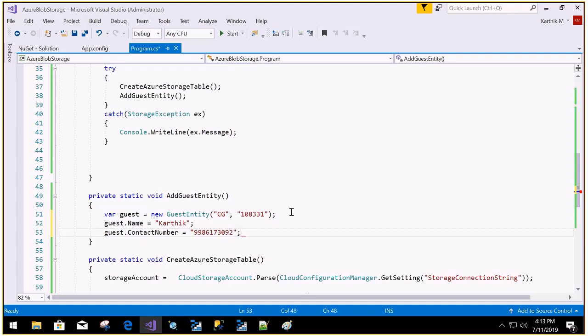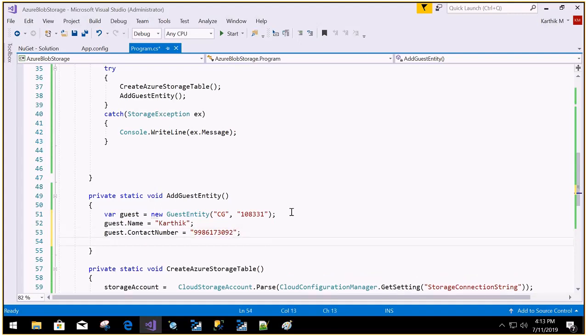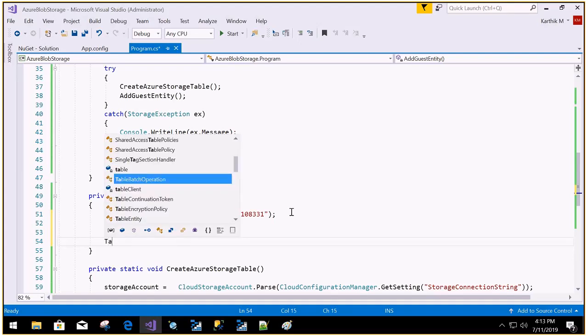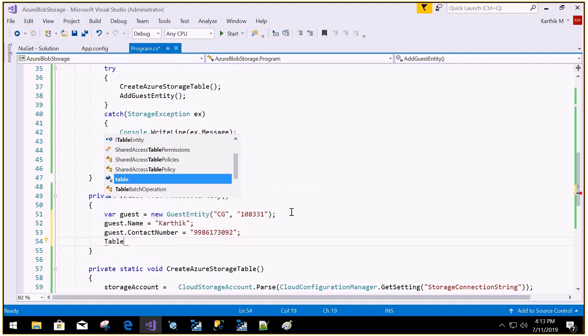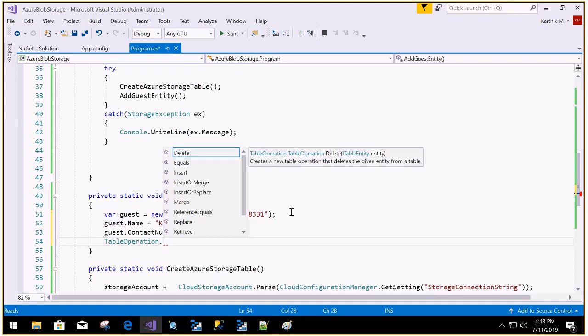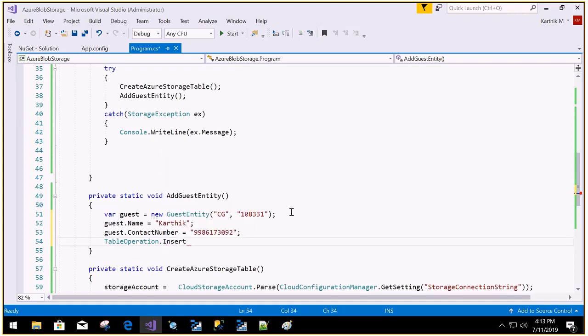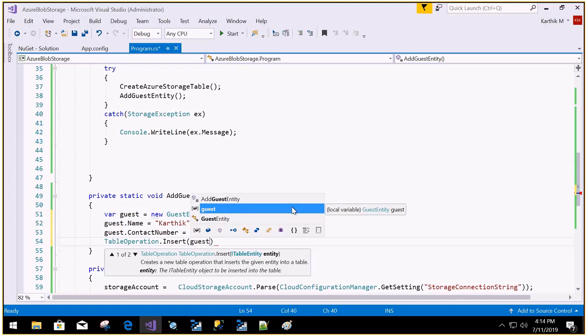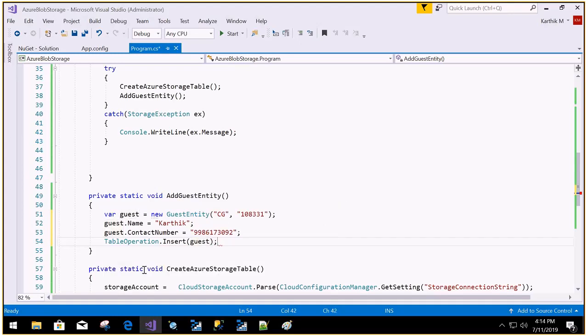Now I want to do the insert operation. In order to work with the insert operation, we have the table operation dot insert. Just simply call the insert function, then let me insert the guest entity. This returns what? It returns a table operation. Let me say table operation, I'm just going to write insert operation here. Now I want to execute this.